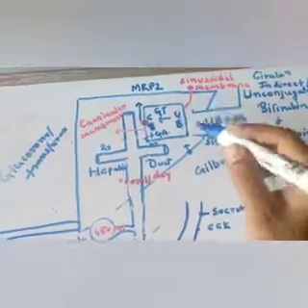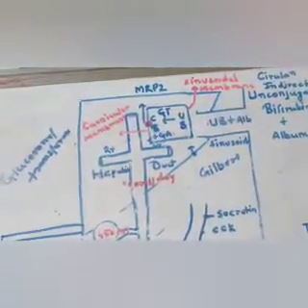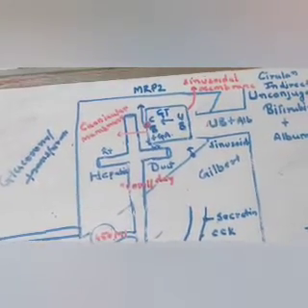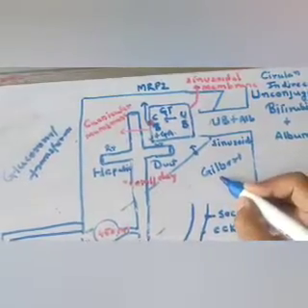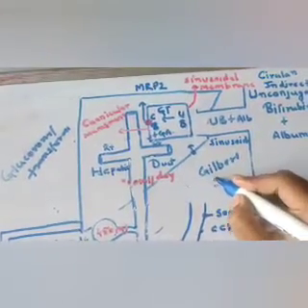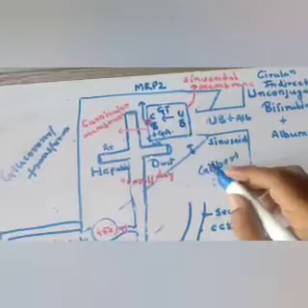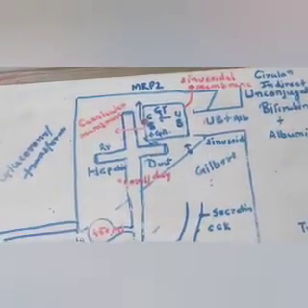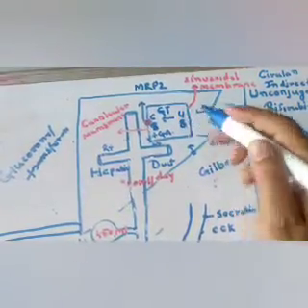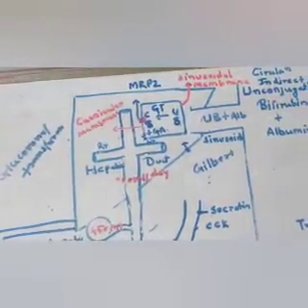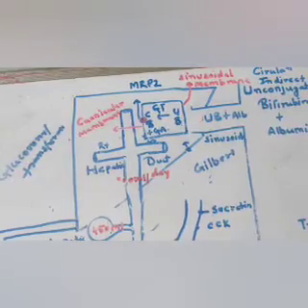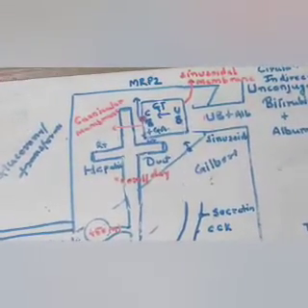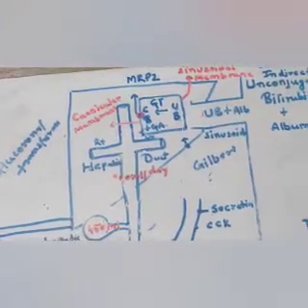So if any stress comes, if infection comes, or in any condition where hemolysis occurs, where RBC breakdown occurs, hemoglobin is converted into bilirubin in a very large amount.